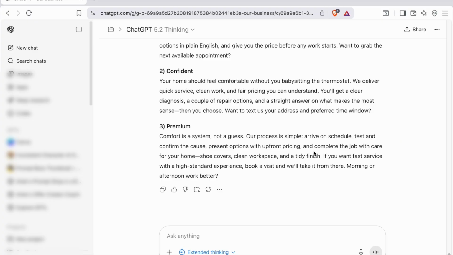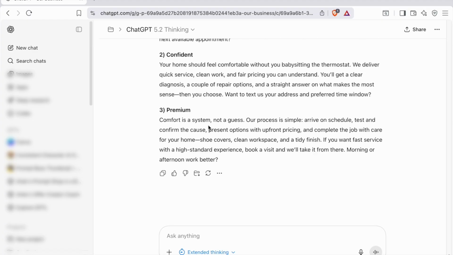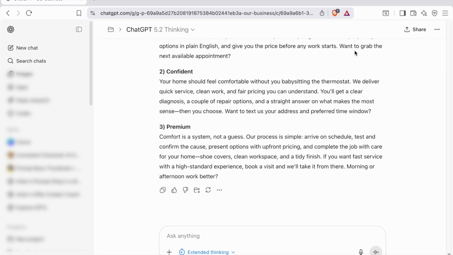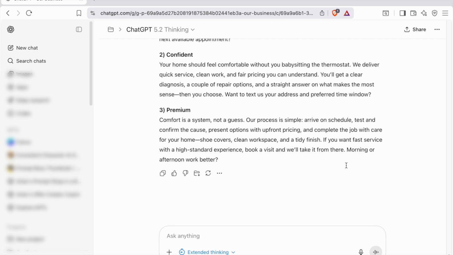And of course, premium is giving us a different kind of messaging, basically conveying the same thing, a little more bold and direct, because at the end, instead of asking if you want to grab the next appointment available, we're making the case that they already need an appointment, and we're just asking them, is morning or afternoon better for you? So this is the way you can use ChatGPT for some of your messaging for your business, whether you're a brand new business or you're a business that's been around for years.